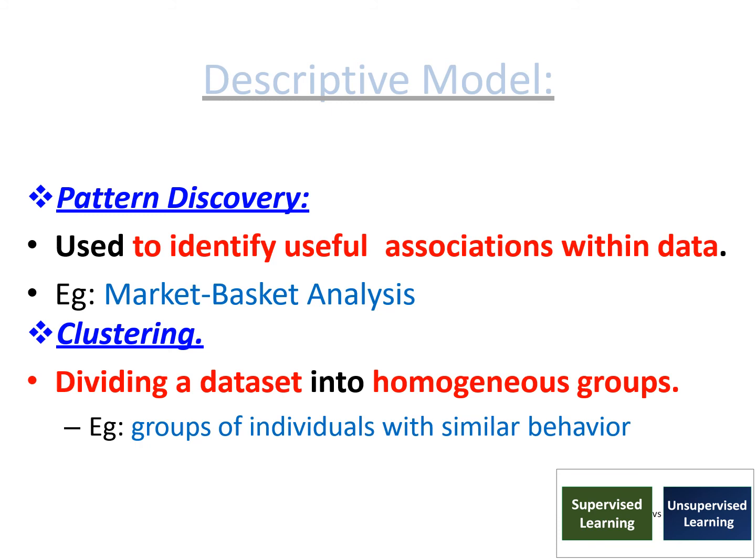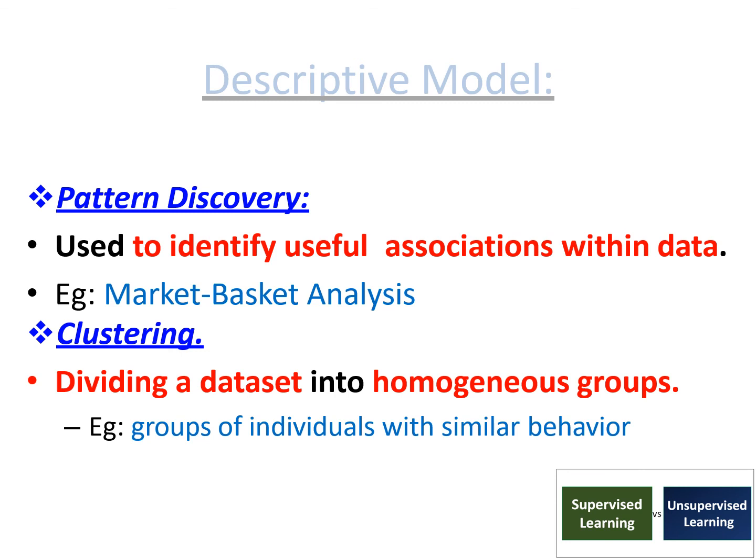In pattern discovery, we identify useful associations within the data. We have a large amount of data, and using that data we try to identify whether it follows any particular pattern. For example, market basket analysis: if some persons are buying bread, whether they buy jam or not.